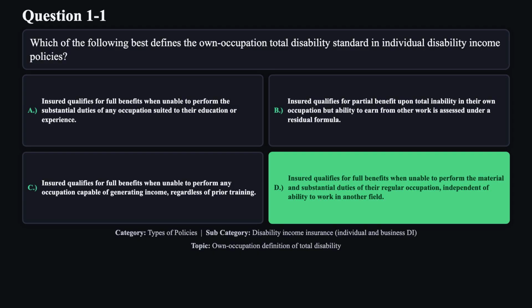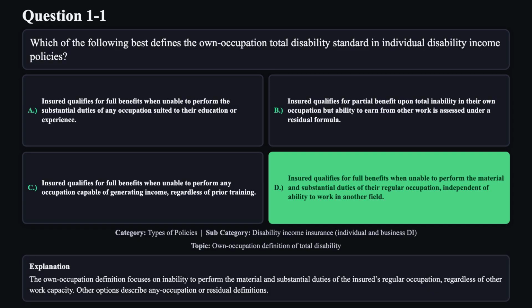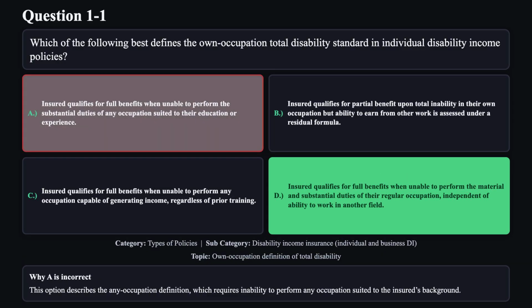The correct answer is D. The own occupation definition focuses on inability to perform the material and substantial duties of the insured's regular occupation, regardless of other work capacity. Other options describe any occupation or residual definitions. Reason A is not correct. This option describes the any occupation definition, which requires inability to perform any occupation suited to the insured's background.